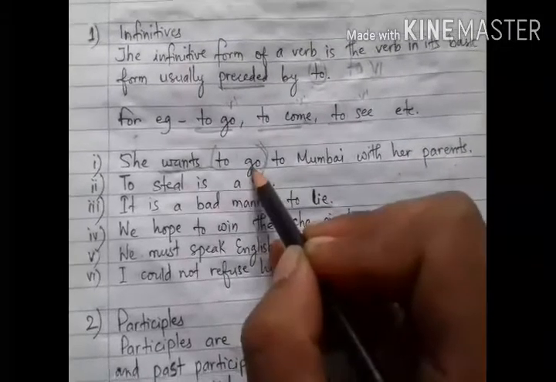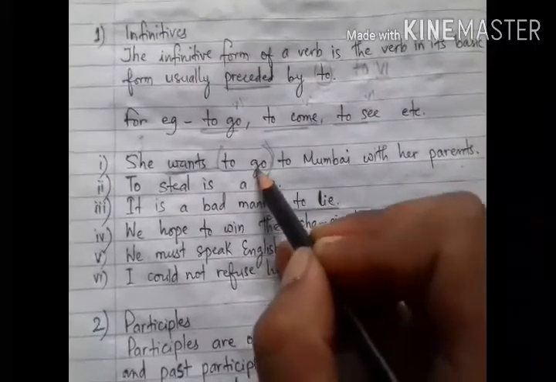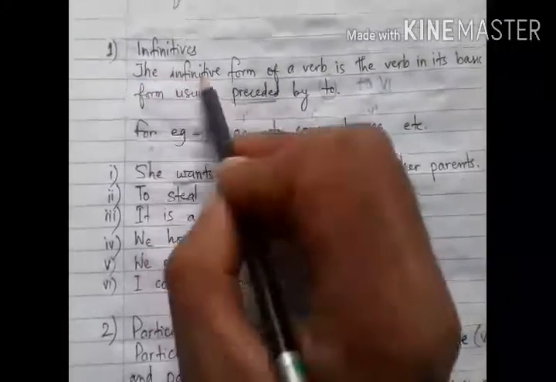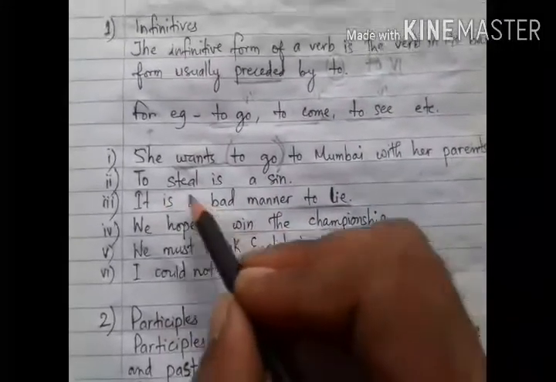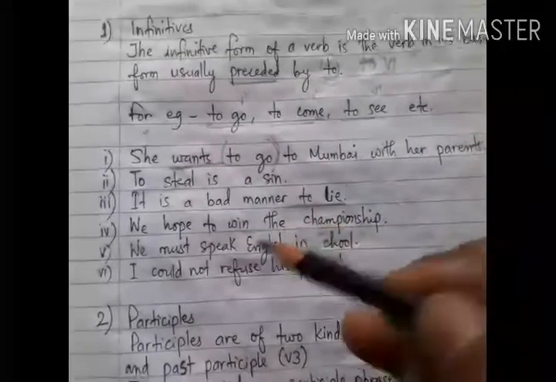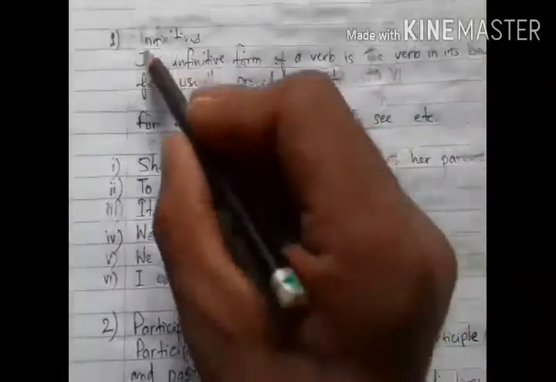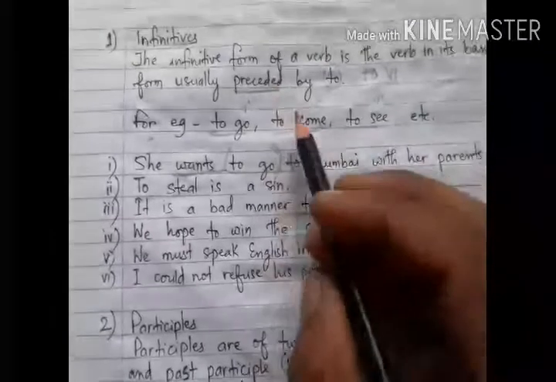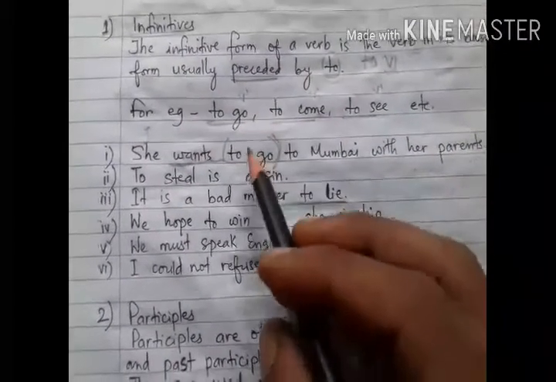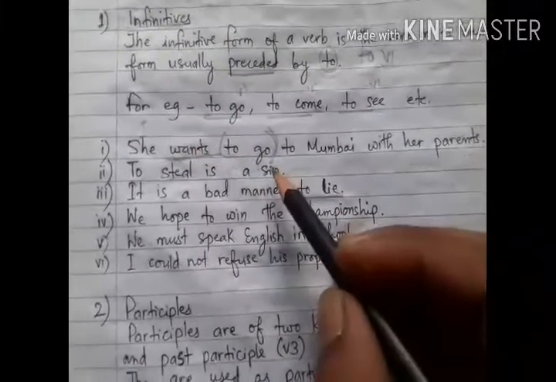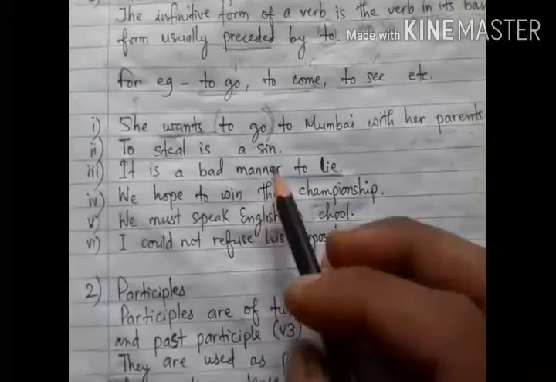And what kind of non-finite verb? It is infinitive. So infinitives are also used as the subject of the sentence or the object of the sentence. Infinitives can also be used as nouns. We know that nouns can be used as subject and object in sentences.